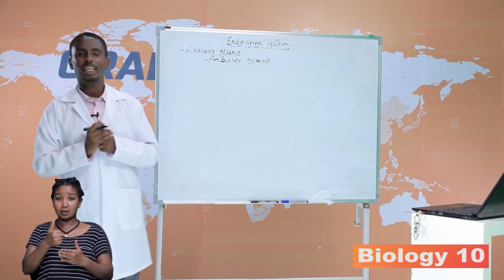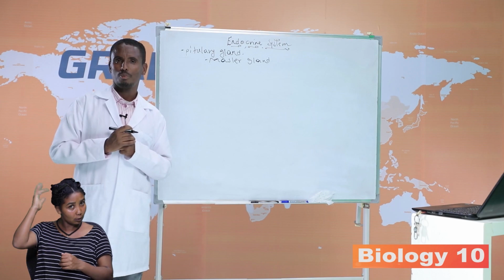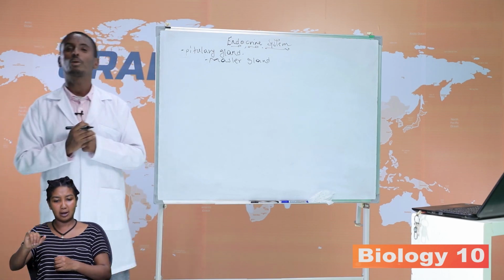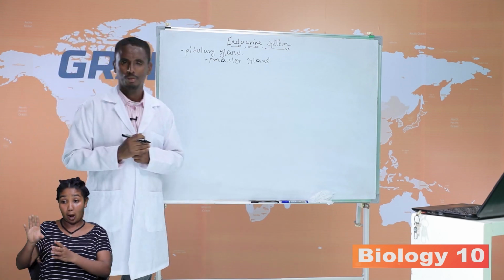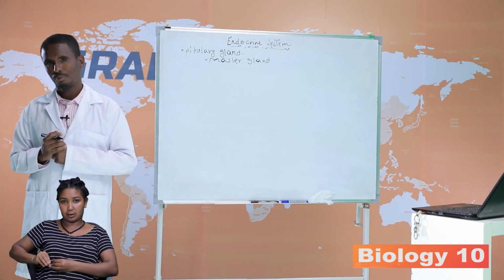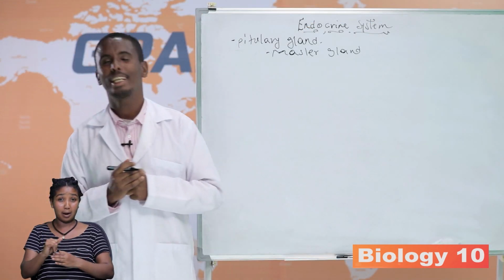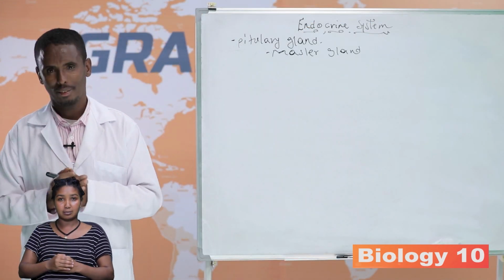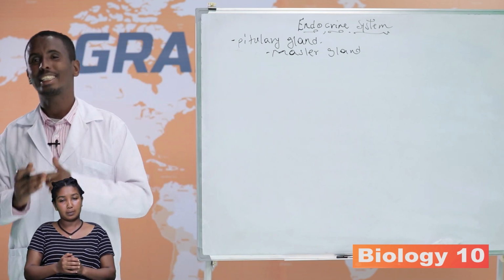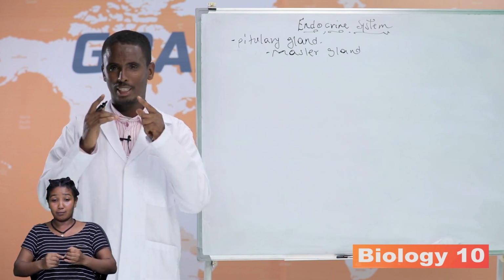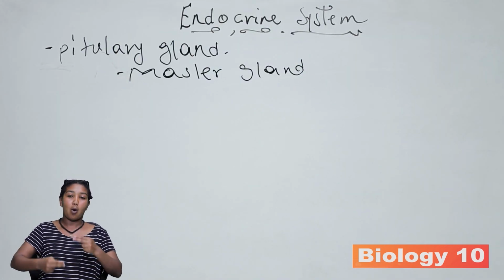The other hormones secreted by the pituitary gland are antidiuretic hormone, which, as the name indicates, has a role in reabsorption of water by kidney tubules, and oxytocin, which initiates uterus contraction and causes birth at the end of the gestation period. These are the most important hormones secreted by the pituitary gland.